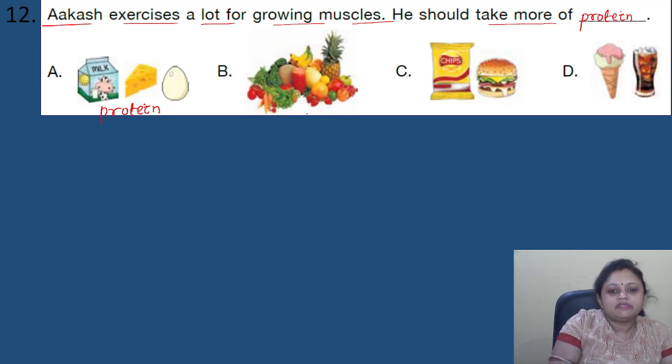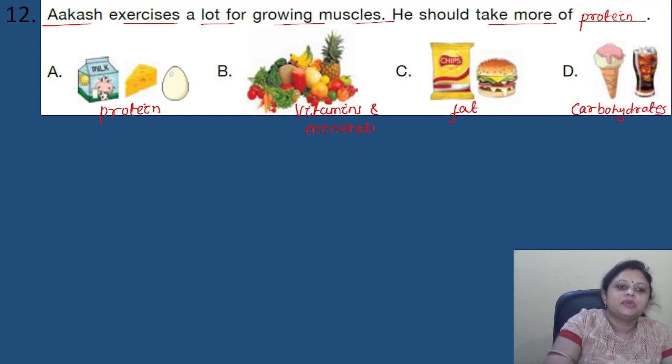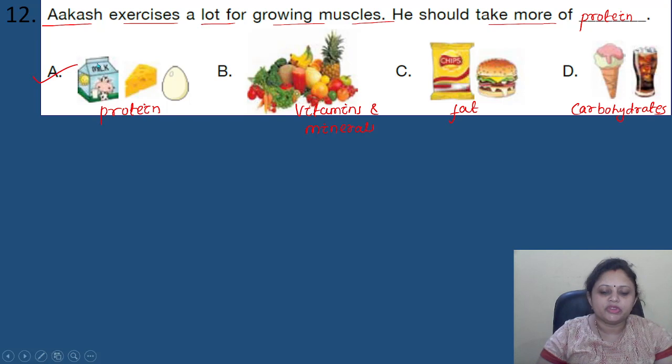Then fruits and vegetables, they contain vitamins and minerals. Okay, chips, burger, the junk foods, they contain fat. Then ice cream, cold drinks, they contain a lot of sugar, that is the carbohydrates. So here the correct answer is option A.